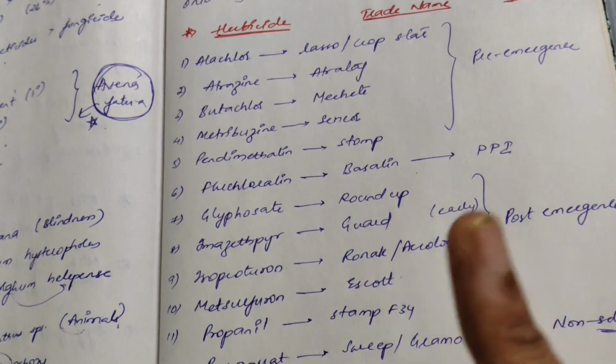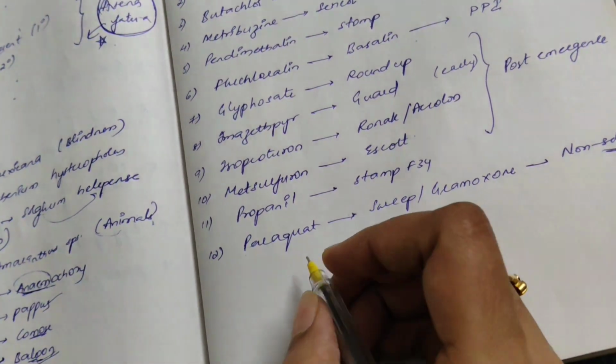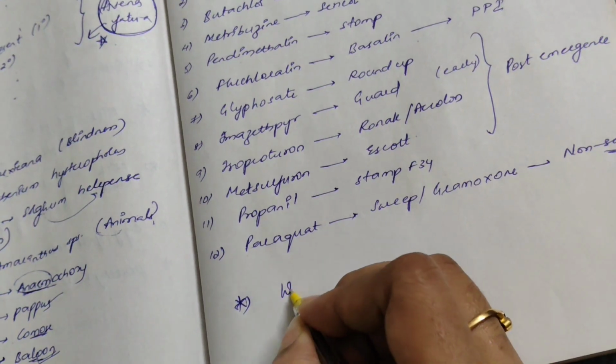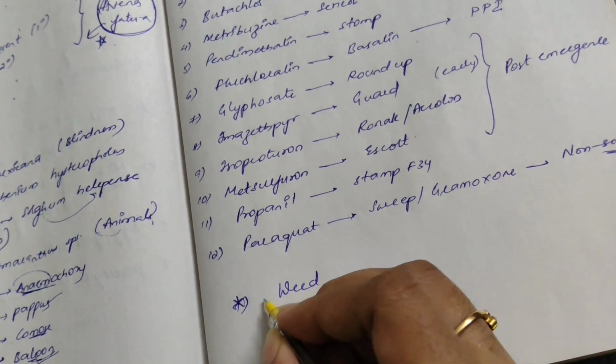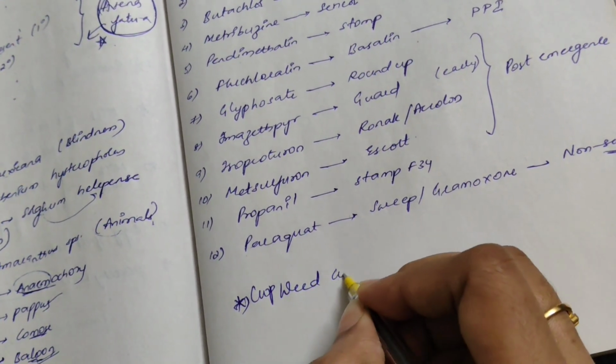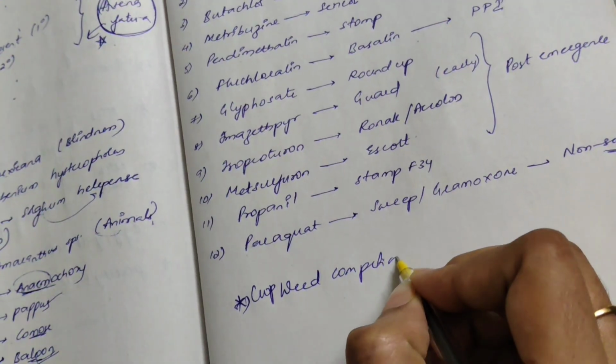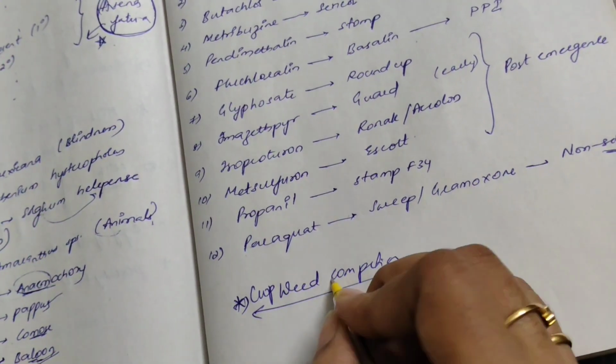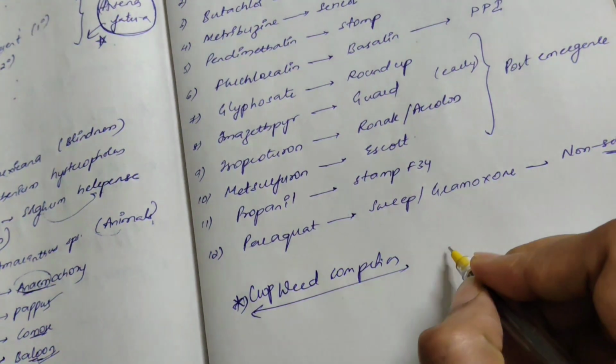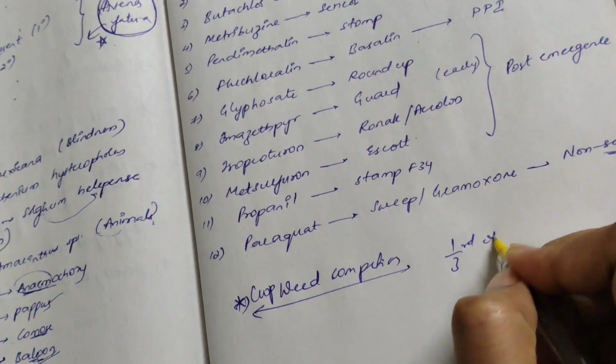Okay, generally, one important point is weed-crop competition. When will the weed compete with the crop? In general it is 1/3 of the crop life cycle.